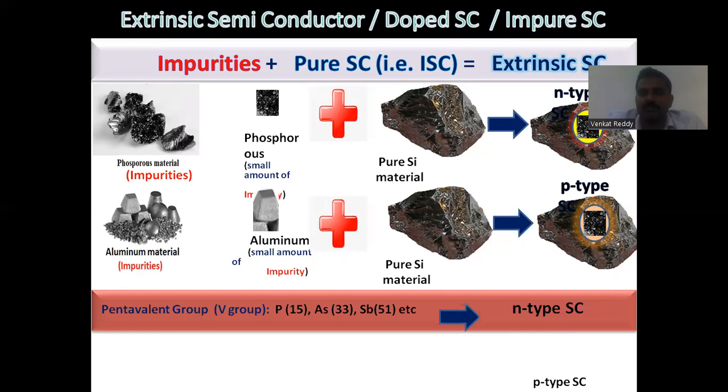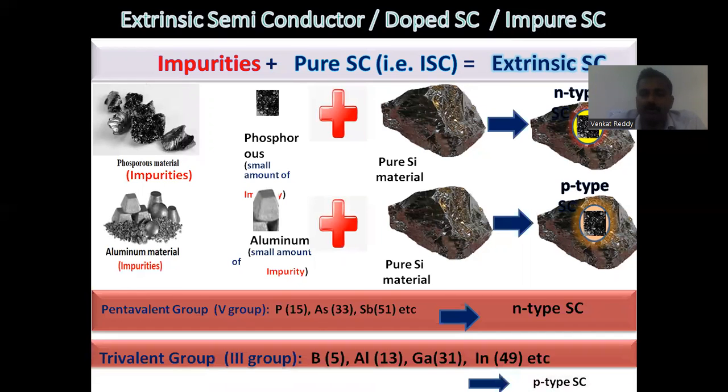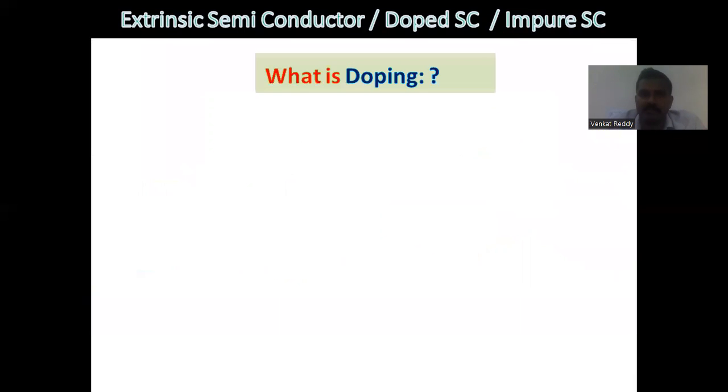Pentavalent, or fifth group, elements are phosphorus, arsenic, antimony, and bismuth. When you add these pentavalent group elements to a pure semiconductor, N-type semiconductor materials are formed. When you add trivalent group elements like boron, aluminum, gallium, indium, and thallium, it generates P-type semiconductor material.